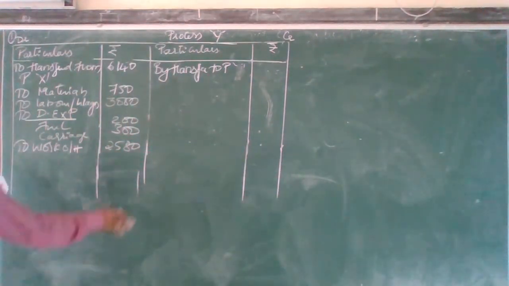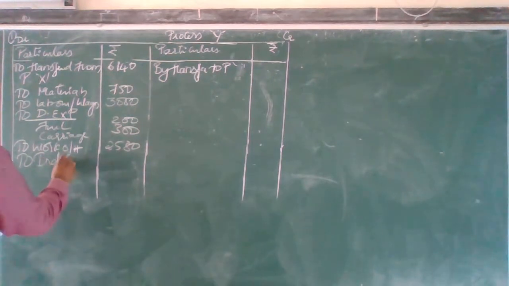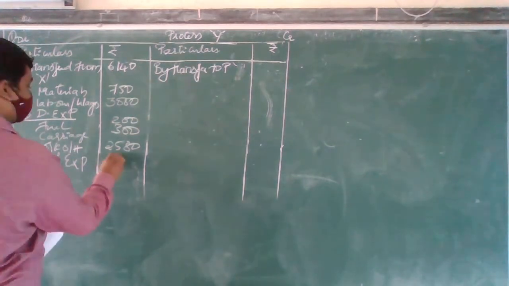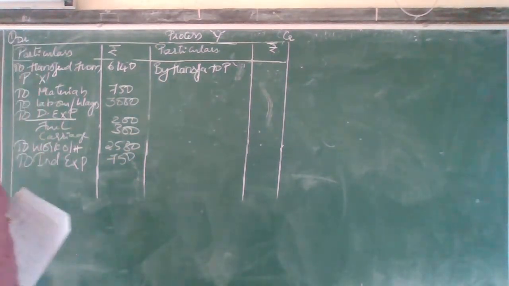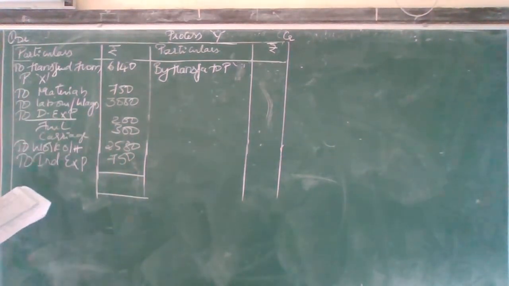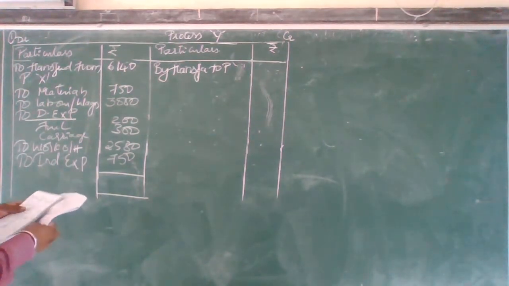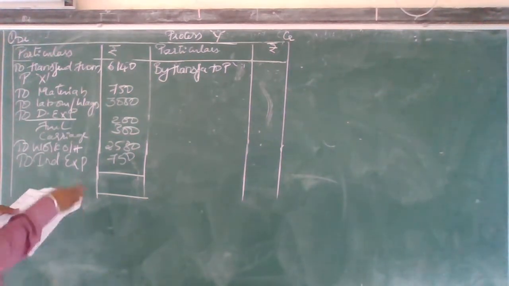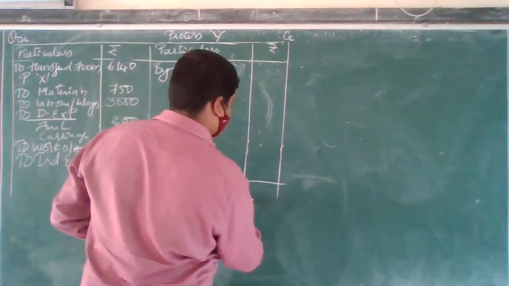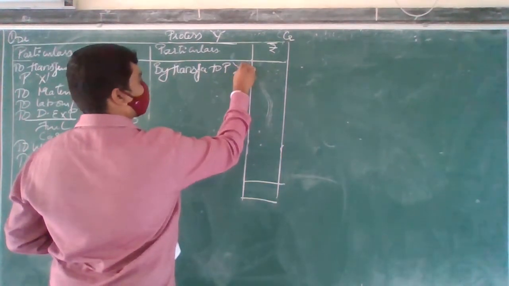Then after this work overhead, what do I have? After this work overheads, to indirect expenses. How much do I have for indirect expenses? See the working hour, that is 7. Are you all clear with this? What is the total of this now? 6140 plus 750 plus 3000 plus 200 plus 300 plus 2580 plus 750. How much do I have? 13,750.